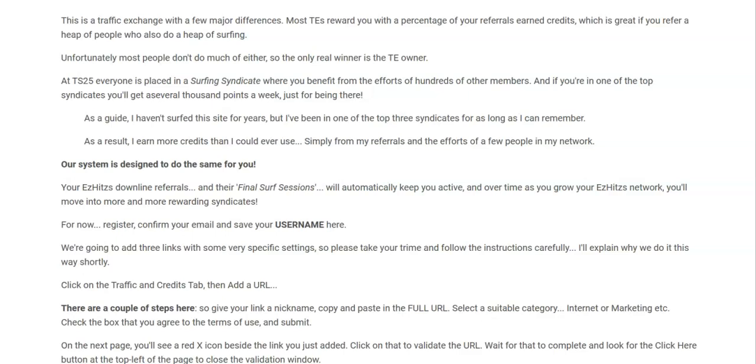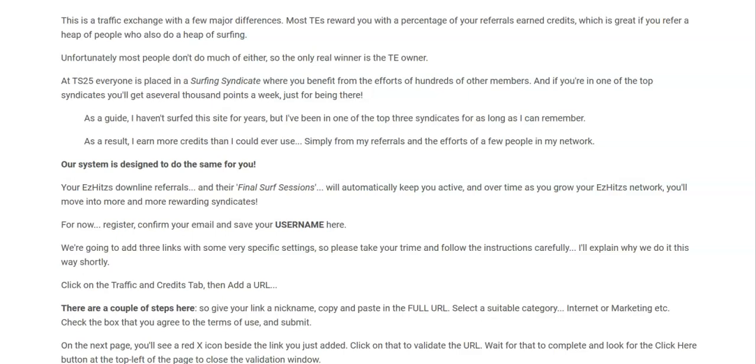Most TEs reward you with a percentage of your referrals' earned credits, which is great if you refer a heap of people who also do a heap of surfing. Unfortunately, most people don't do much of either, so the only real winner there is the TE owner. At TS25, everyone is placed in a surfing syndicate where you benefit from the efforts of hundreds of other members.